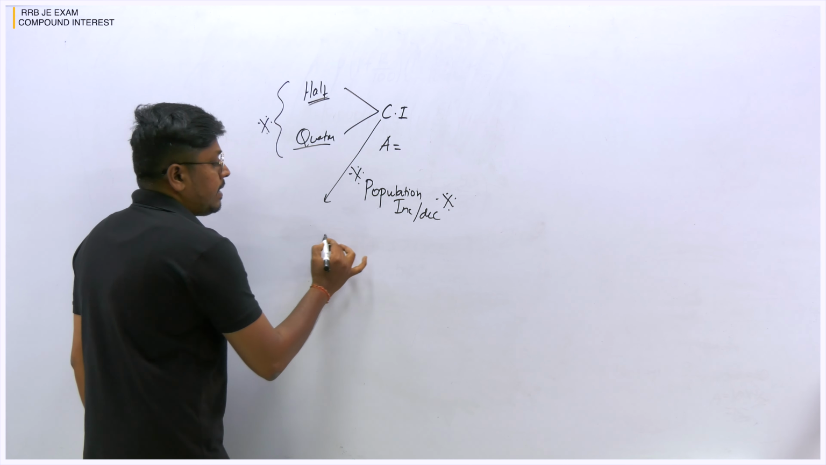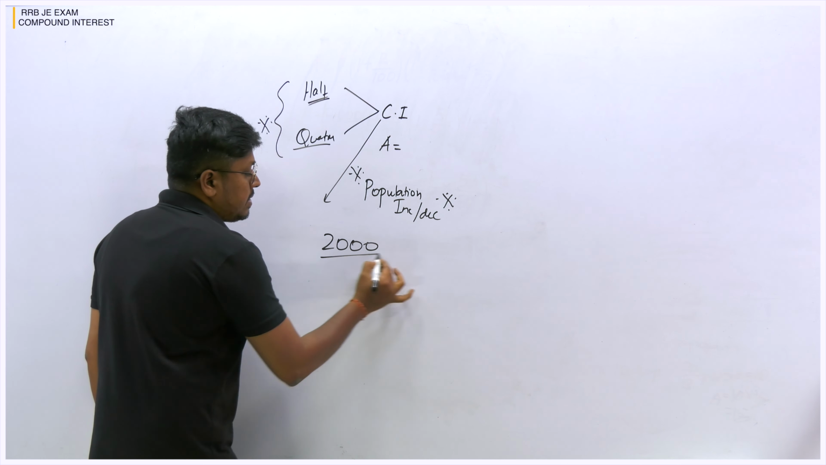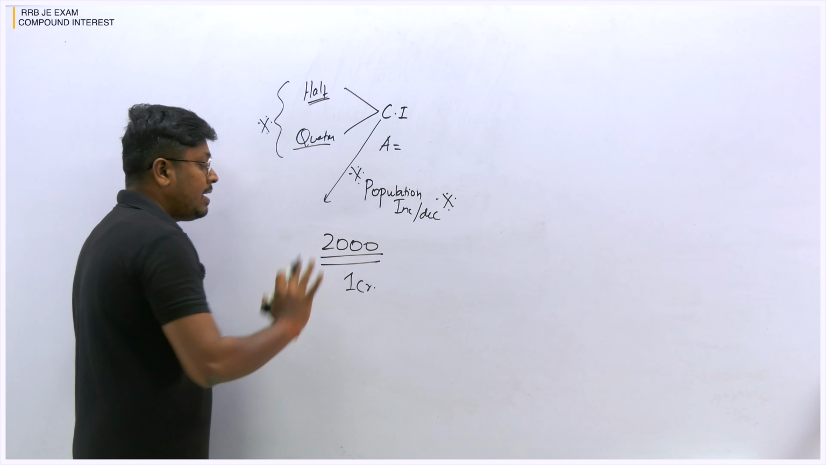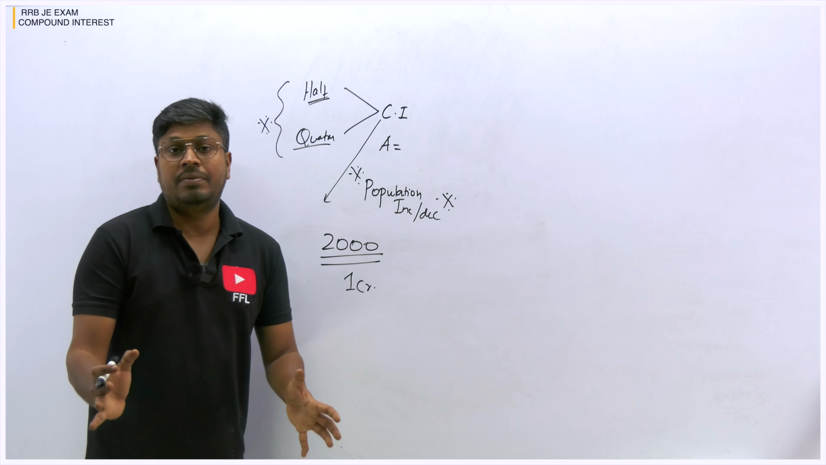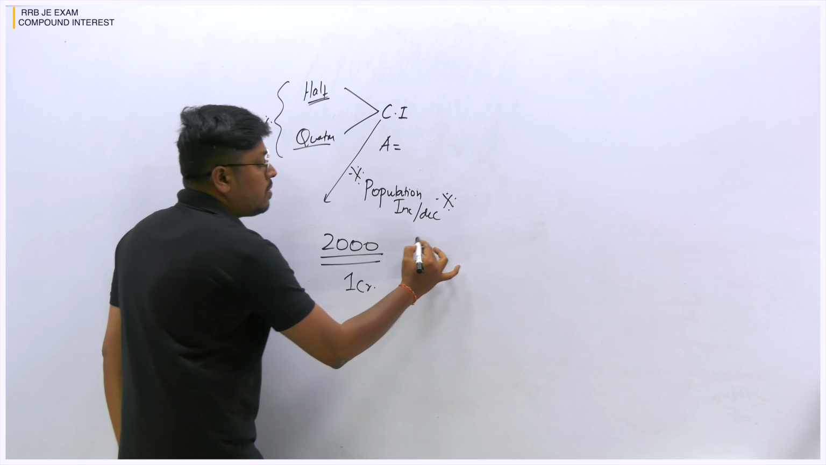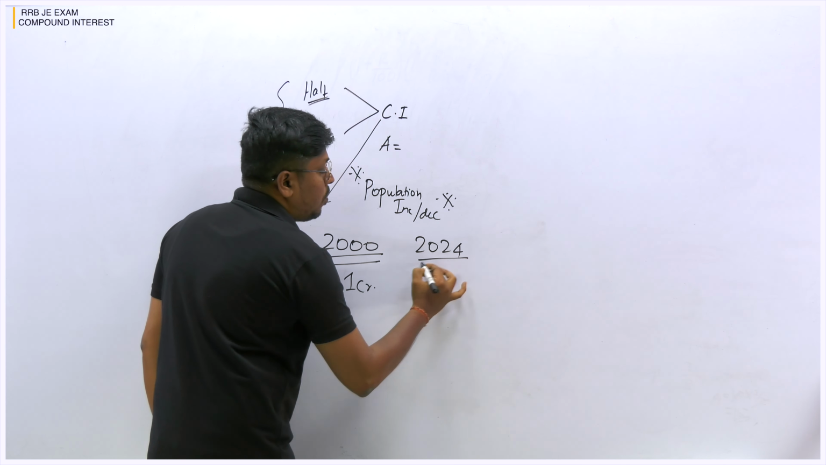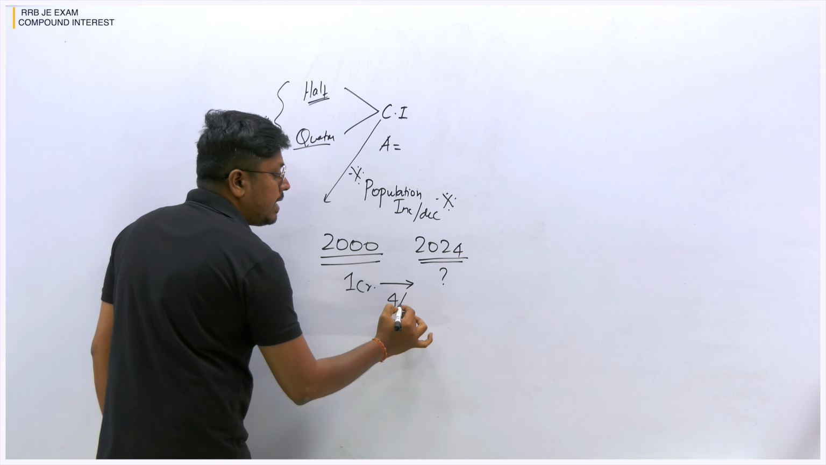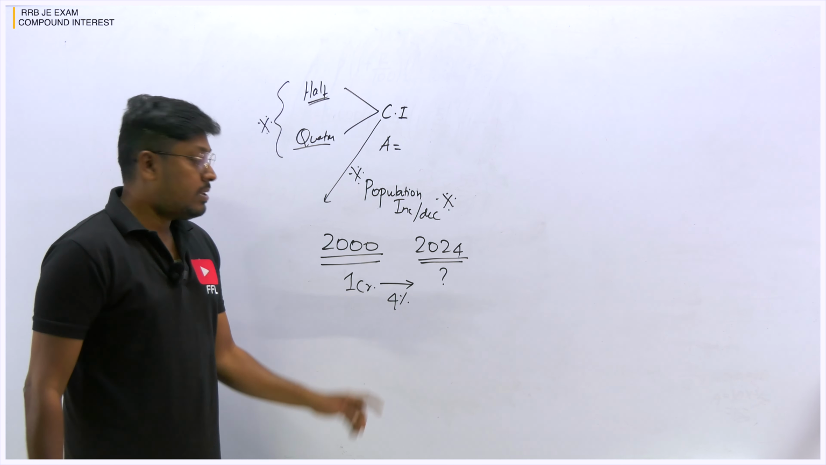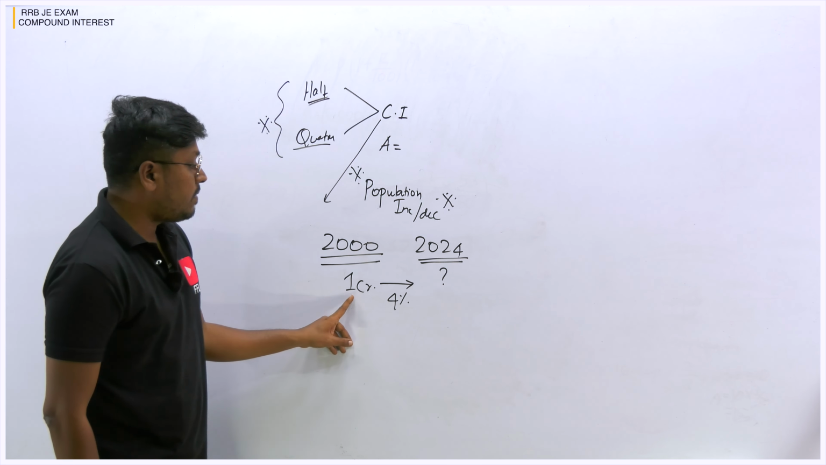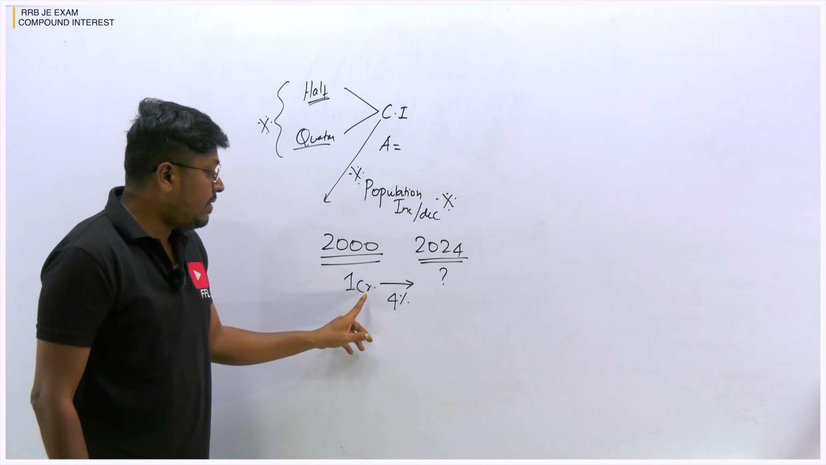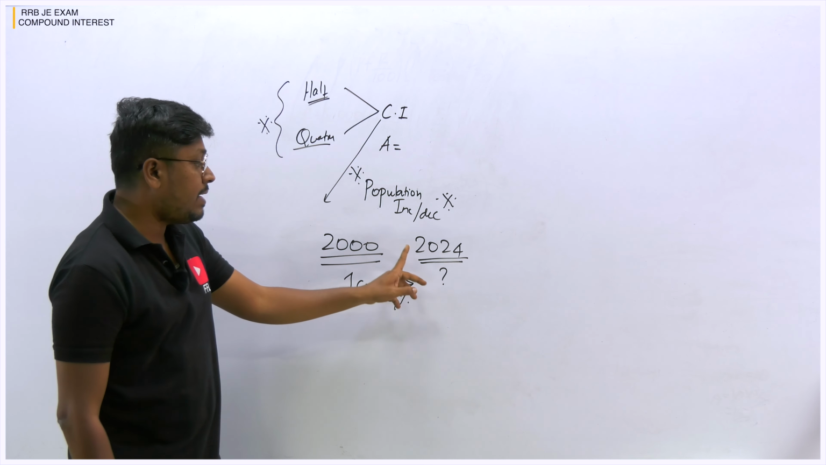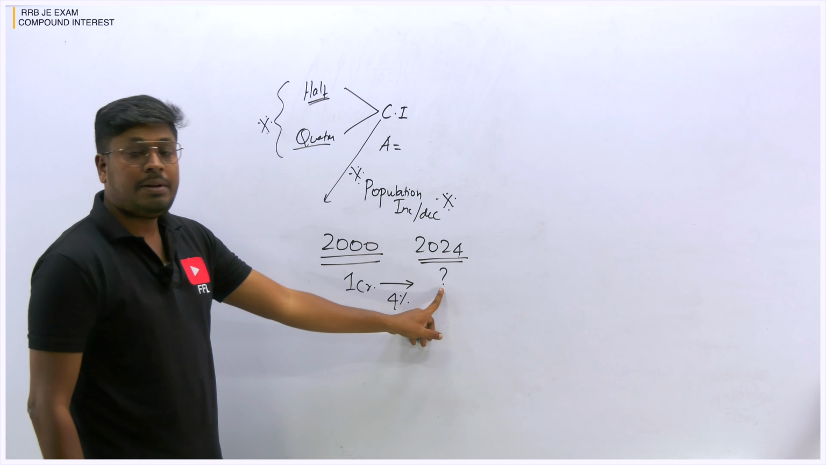Example, let's say in 2000, the total population of children in India is 1 crore. In 2024, what will be the population if every year the population increases by 4%? So in 2000, the population of children was 1 crore, and every year there is a 4% increase in the population. Our target is to find what the population will be in 2024.